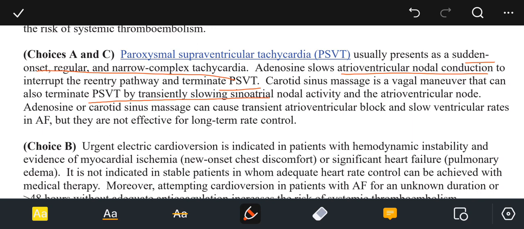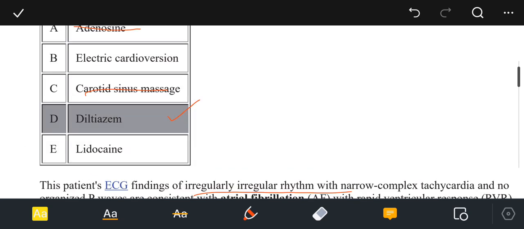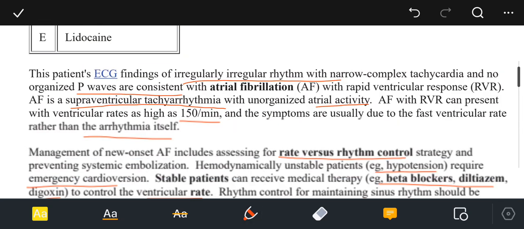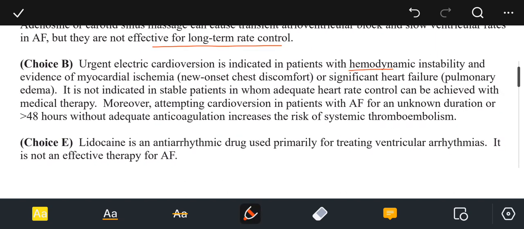Okay, so adenosine and carotid sinus massage can cause transient atrioventricular block and slow the ventricular rates in atrial fibrillation, but are not effective for long-term rate control. The choice B, that is electrical cardioversion, is not the option of choice here because urgent electrical cardioversion is indicated in patients with hemodynamic instability and evidence of myocardial ischemia, new onset chest discomfort, or significant heart failure, that is pulmonary edema. It is not indicated in stable patients in whom adequate heart rate control can be achieved with medical therapy.